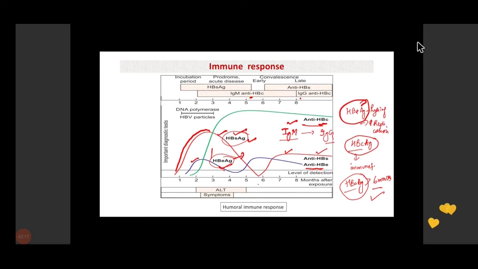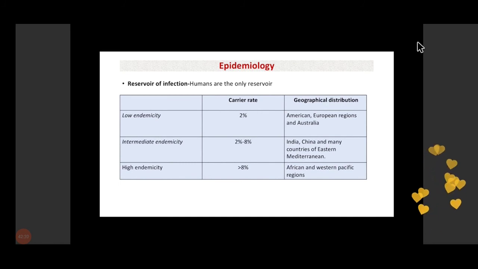Depending upon the carrier rate, the areas can be divided into low endemicity, intermediate endemicity, and high endemicity. India falls in the category of intermediate endemicity, where the carrier rate is around 2% to 8%, and humans are the only reservoir for hepatitis B infection.